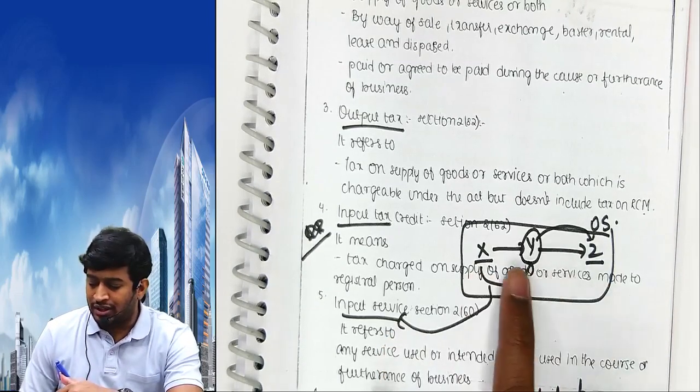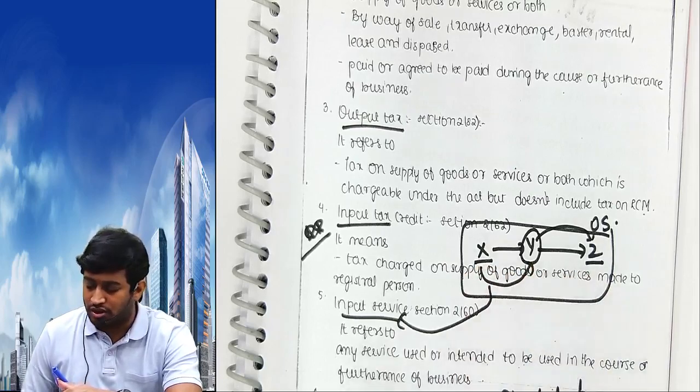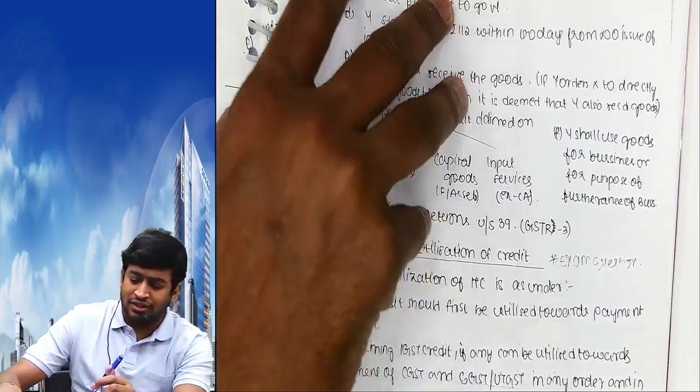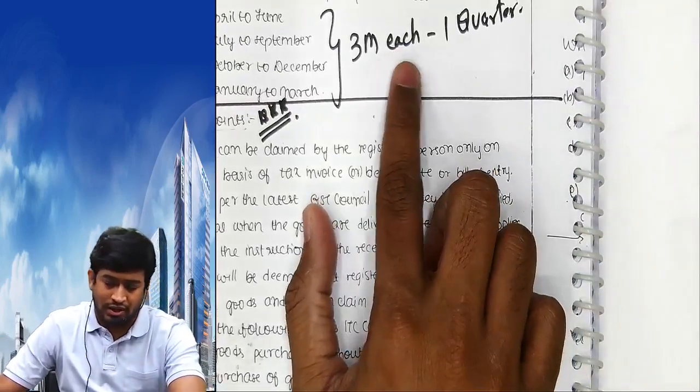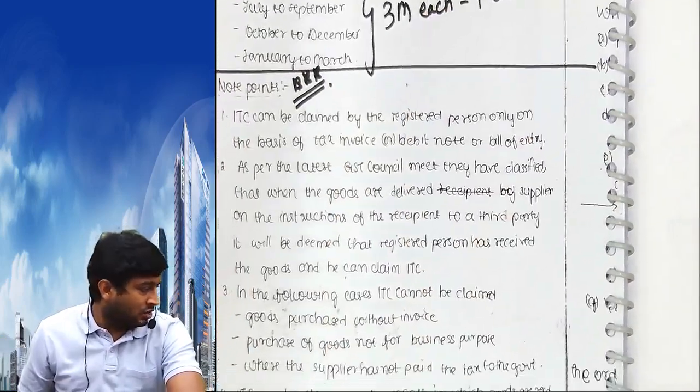X to Y, Y to Z. Y received from X, that's called input service. Y gave to Z, it's called output service. Capital goods means fixed assets. Input goods means other than fixed assets, and quarter means 3 months each. I guess till here it was covered.